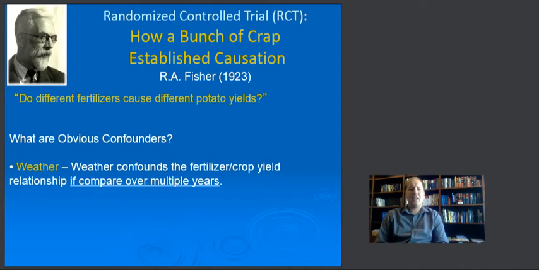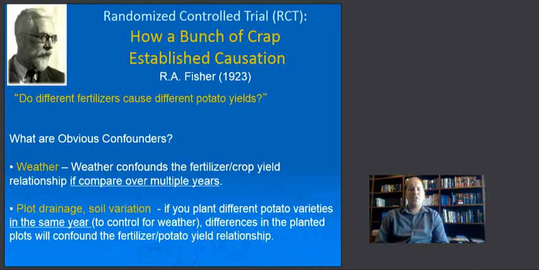The problem with that is, if we have plot drainage differences, or there's soil variation, and we plant one row with fertilizer and the next without, then the natural nutrients of the soil might be affecting the output and yield of crops, and we would attribute that incorrectly to the use of fertilizer or the non-use of it. In other words, plot drainage or soil variation could likewise be confounders.